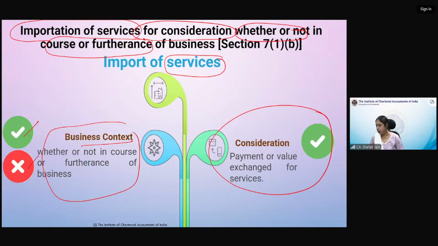Gulti saying previous one considered as okay, that was your previous doubt, Gulti. Okay, okay. He is acting, his painting business, which is another business, so considered as business, yes, irrespective of the donation. So now you got that point, Gulti. And Mohan Raj is saying, what if it is in course or furtherance, but no consideration? That is a different point, we'll do it in Schedule I, Mohan Raj. Don't worry, just postpone your query. That answer you will get in this class itself. So this is the first exception, to in course or furtherance of business, that we have done.